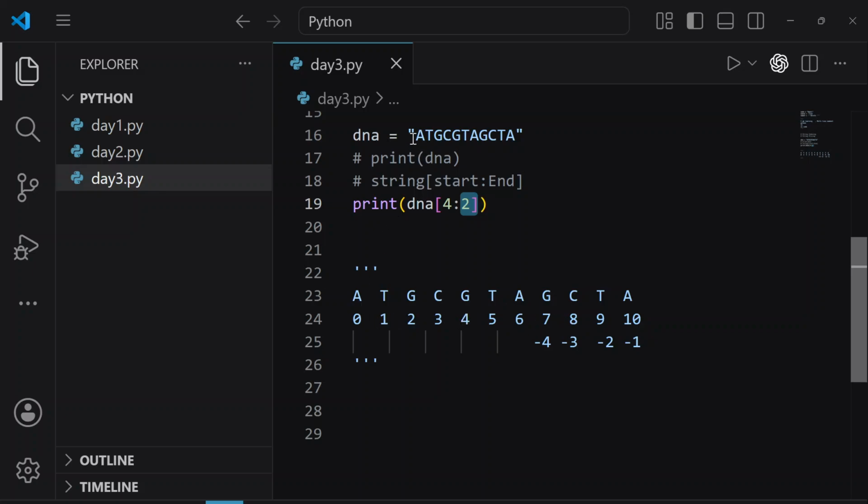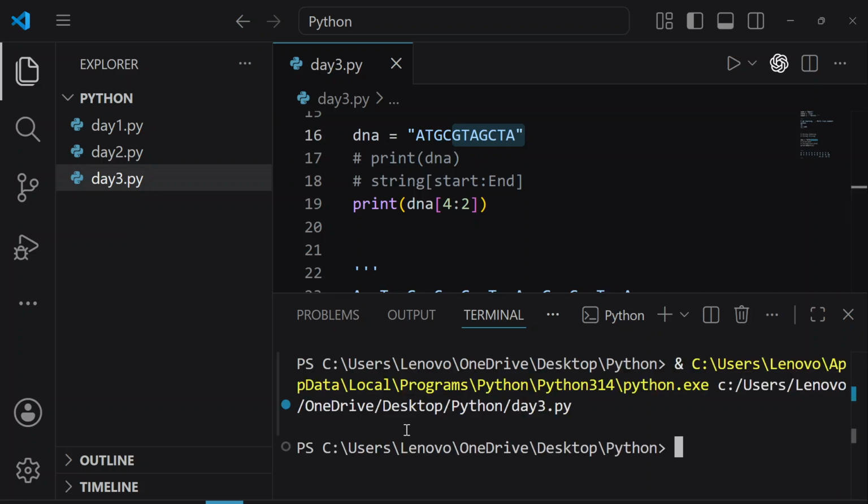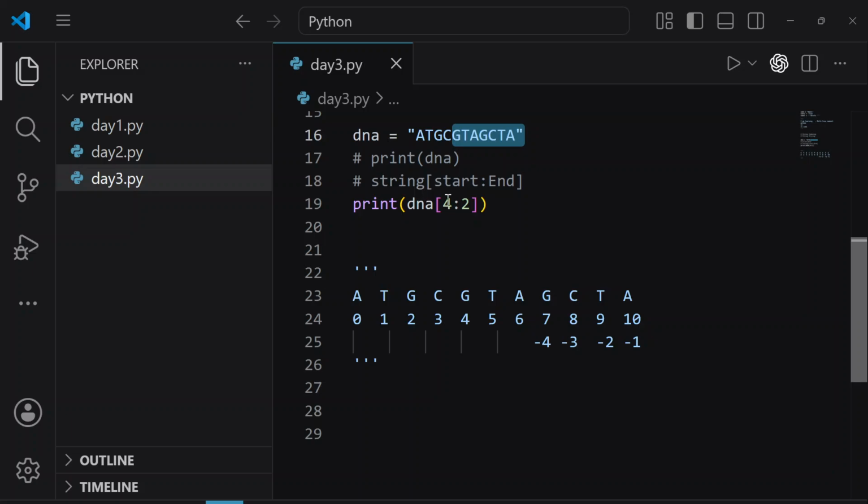So how is Python going to move forward? Python here moves from left to right. Look at the string here. Python went to the starting index number 4, but our ending index was 2. So Python could not move forward. That is why our output is empty. Okay, is this thing clear? So always remember that your starting index should be smaller than the ending index.